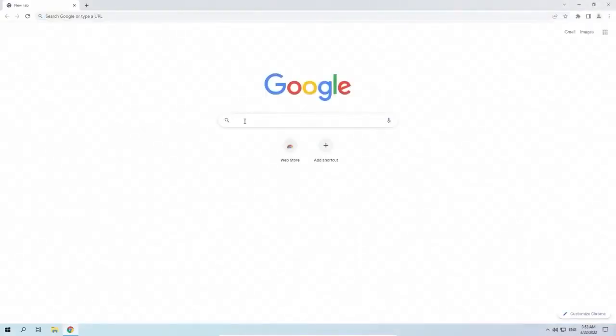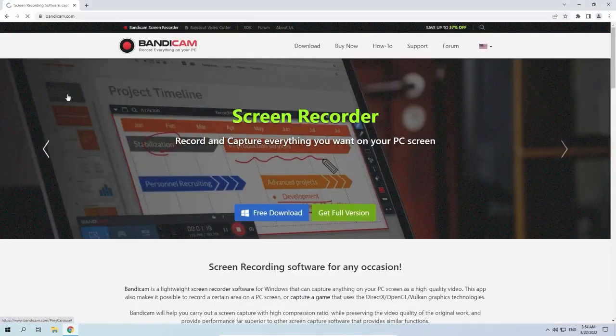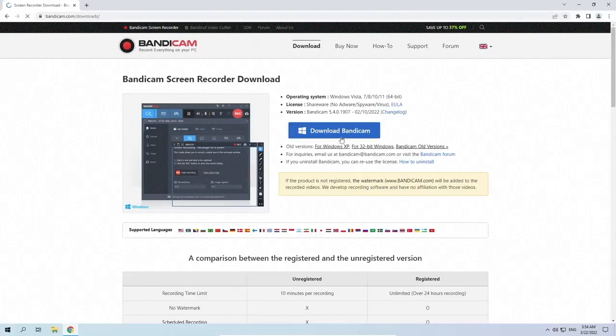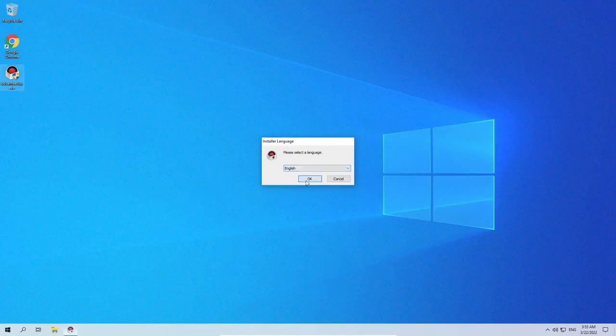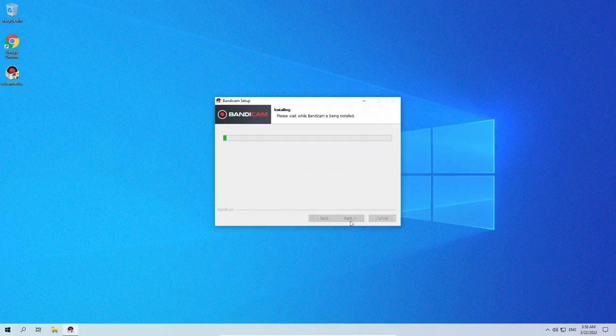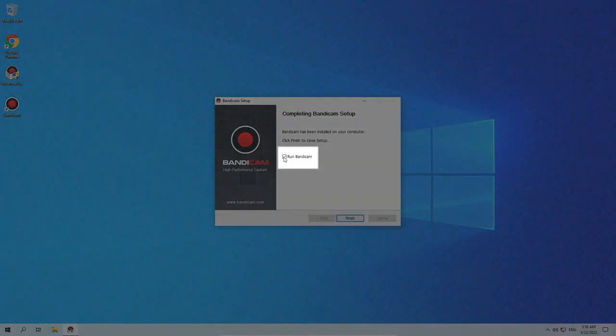Step 1. Open your browser and find the official Bandicam website. On the main page, click the blue button Free Download and then run the official installer. Attention! After installation, be sure to uncheck Run Bandicam and click Finish.